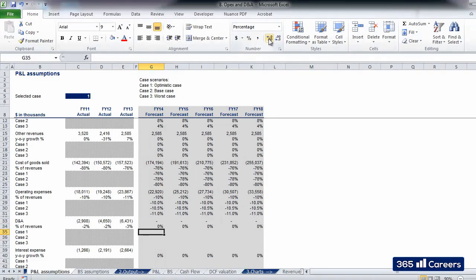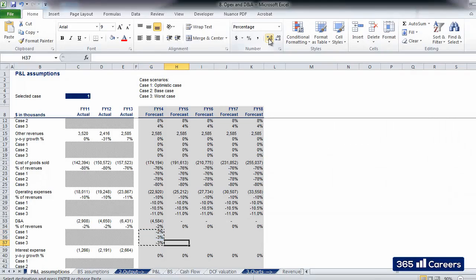The historical D&A expenditure was between 2 and 3%. I'll assign the following values to the three cases. 2% for our optimistic case, 2.5% for our base case, and 3% for our pessimistic case.